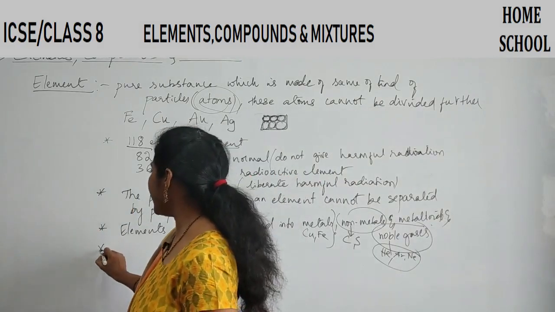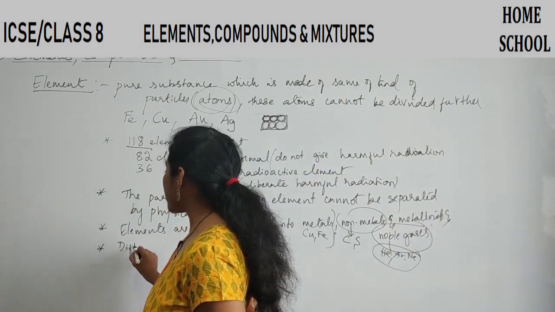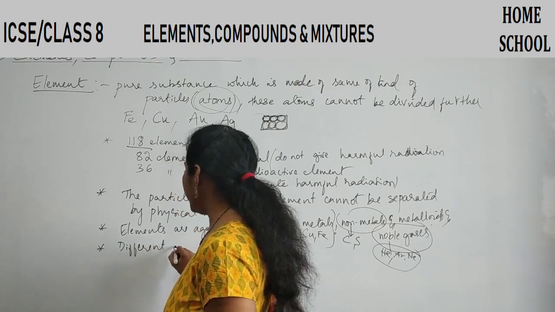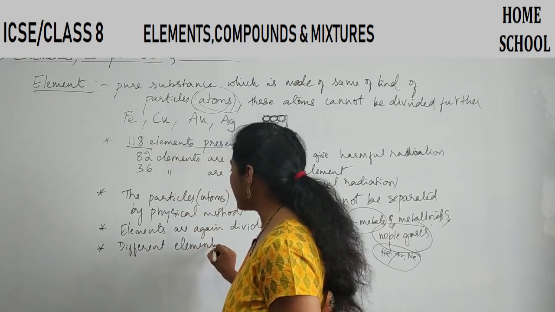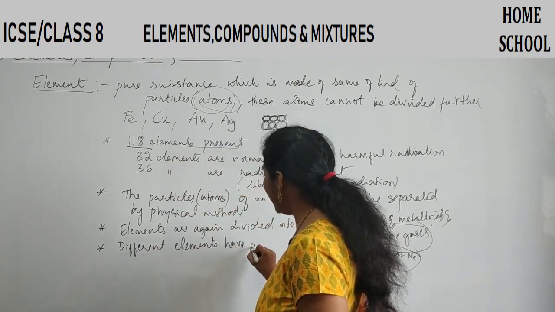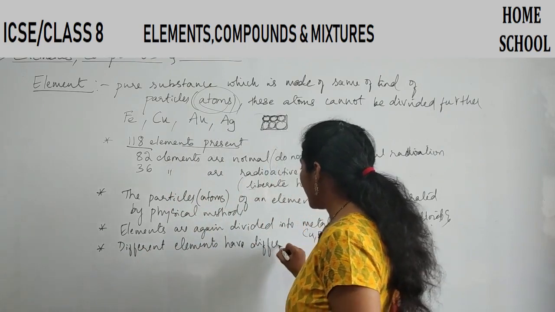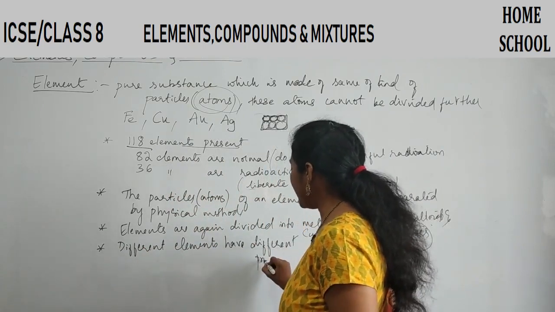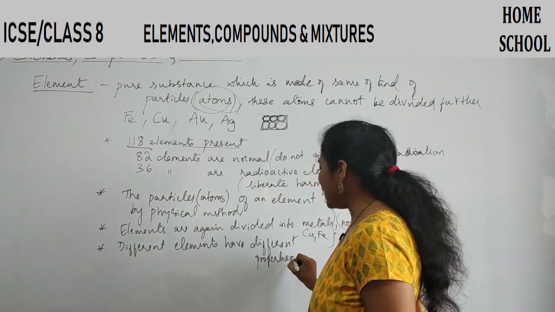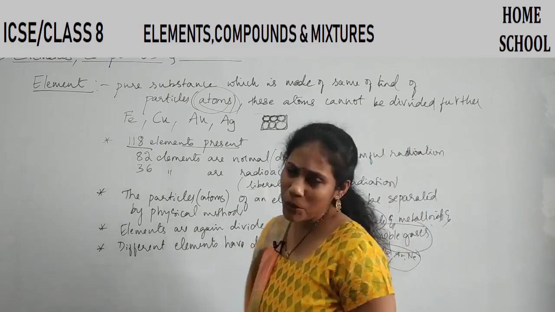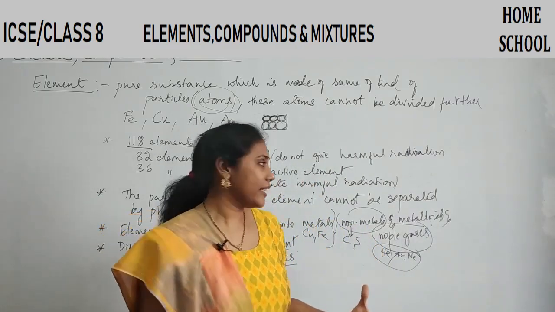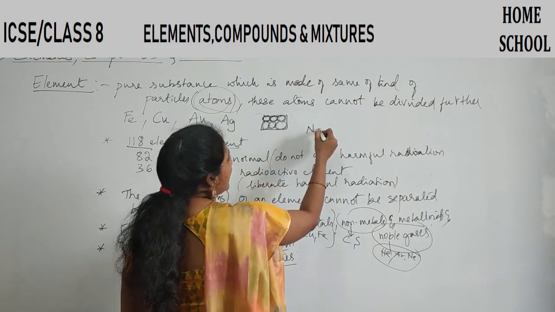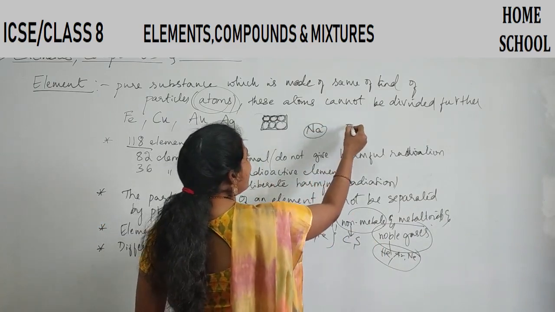And the next thing is, different elements have different properties. Some properties may be similar, but most of the properties would be different. Say for example, I have an element sodium, and I have another element iron.